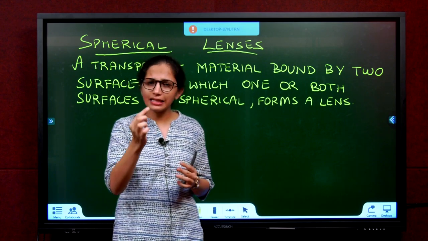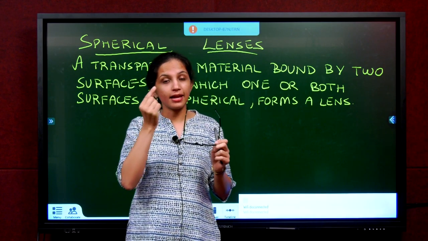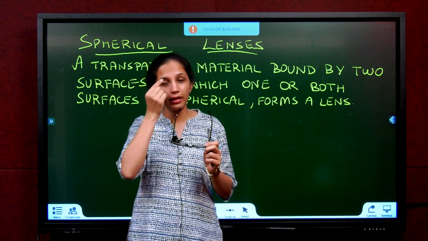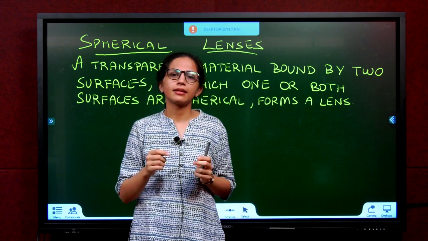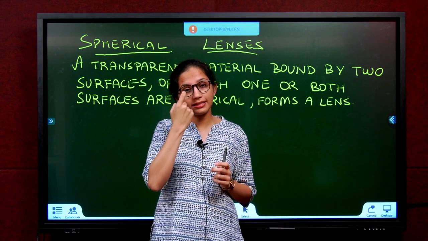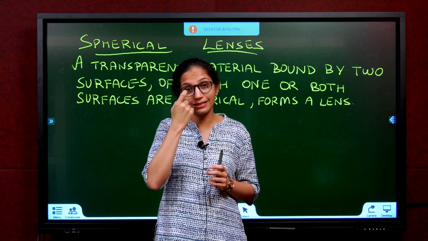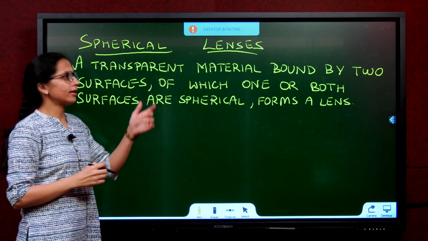Some of you must have seen some people don't wear spectacles and they wear lenses. Directly in the eye they put some kind of transparent object. What is that? Do I have this in my specs? Yes, I do. Inside this fiber of the specs is glass. So, what is a spherical lens?